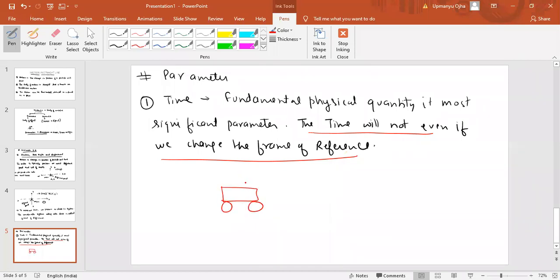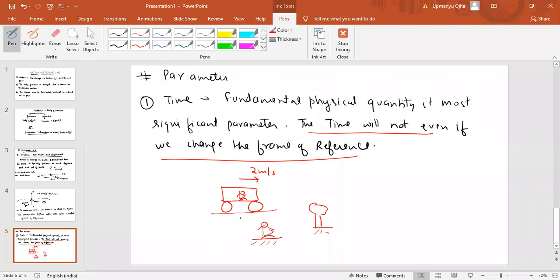It is moving with some velocity, say 2 meters per second. We have a tree like this, and a person is standing here on the ground.